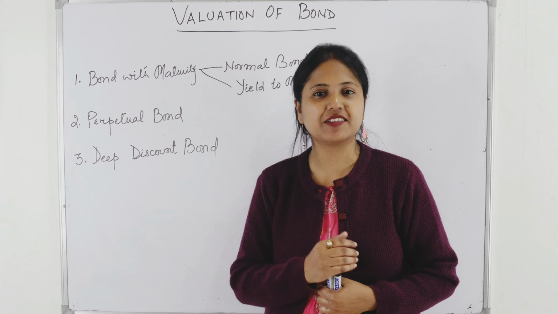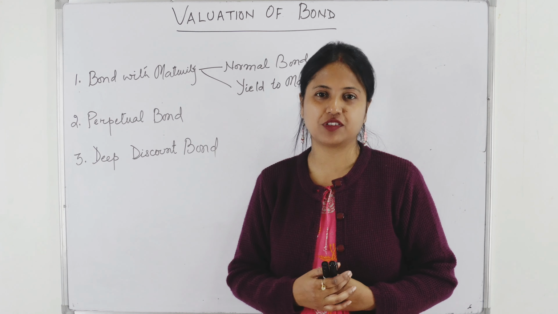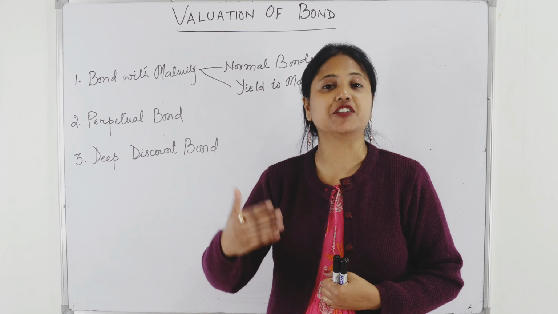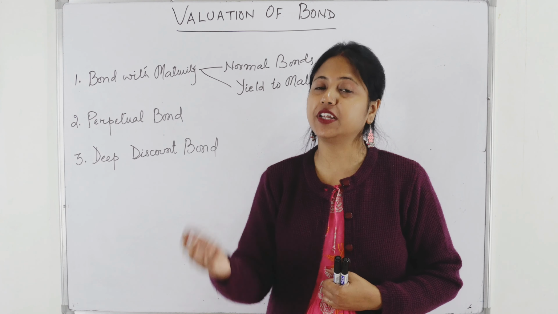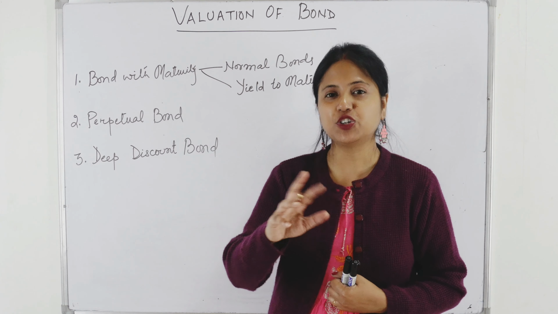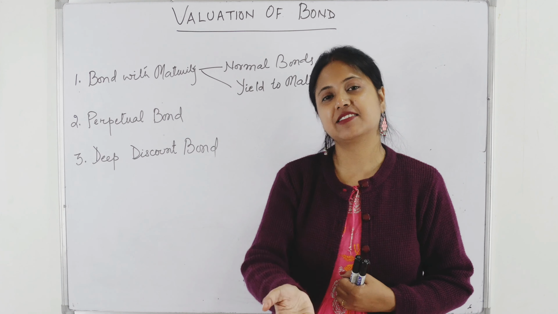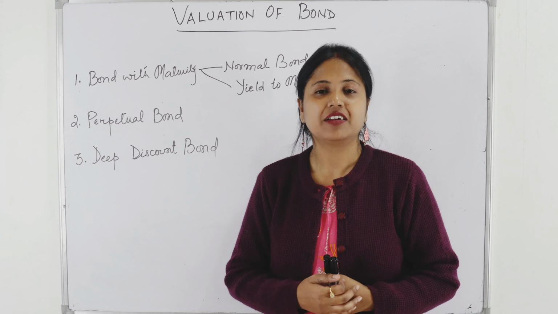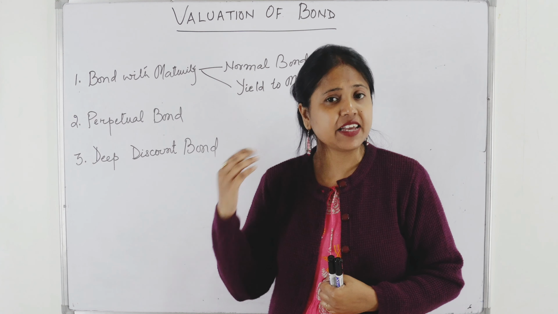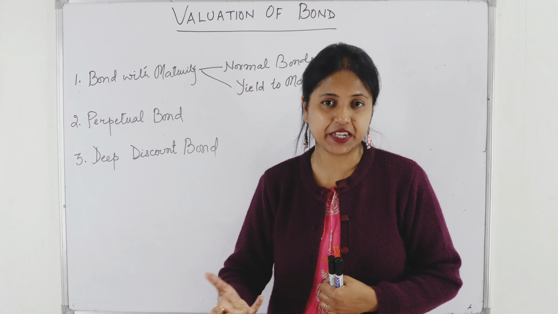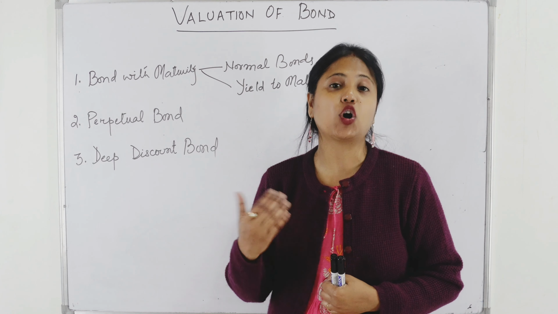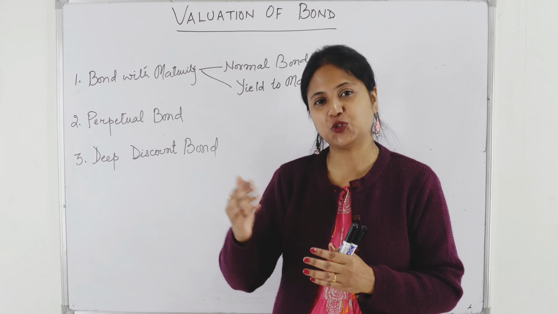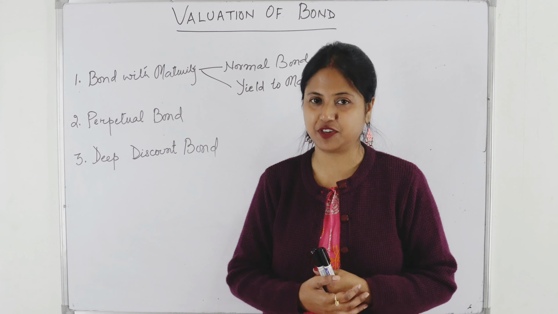Now the question is, what is speciality of bonds? Bonds are issued with a rate of return. That means whoever invests money in bonds, he or she, the investor, is supposed to get some return in the form of interest. Now the same thing, if it is done by a company or corporate, then we call it debentures. So bonds are issued by government, debentures are issued by companies. This is the basic difference.